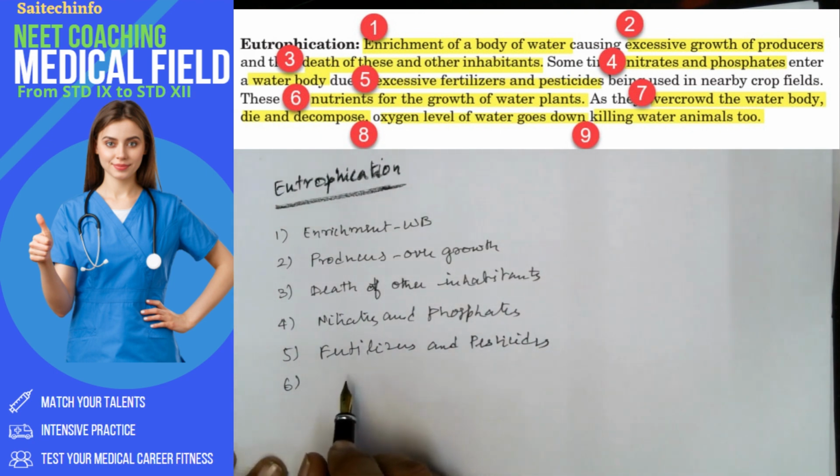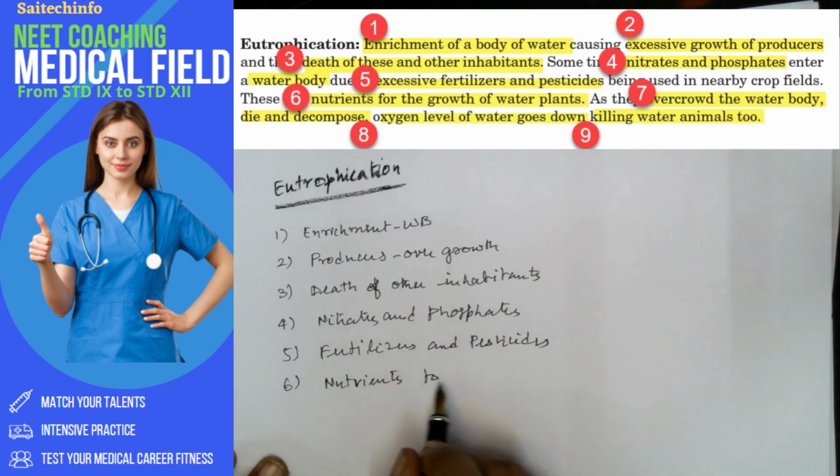And this causes nutrition. These act as nutrients to the water plants.